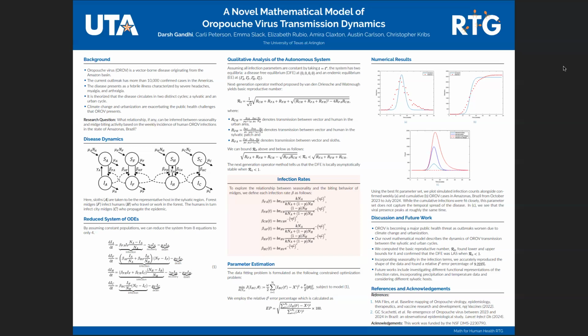In terms of discussion and future work, Oropuche virus is becoming a major public health threat. Our math model is novel and it could be used to describe the dynamics of the virus. We are able to compute the R naught, but we're still working on some quantitative results and incorporating seasonality into our model.